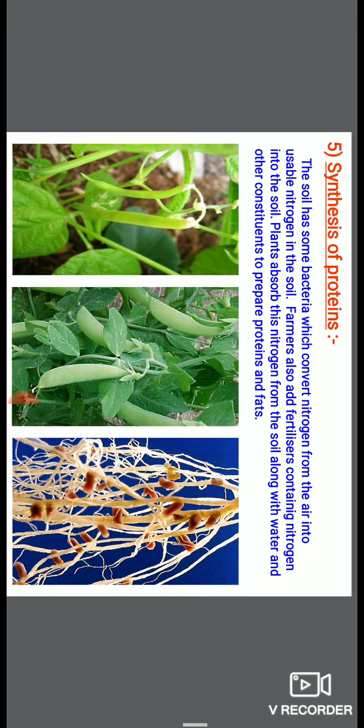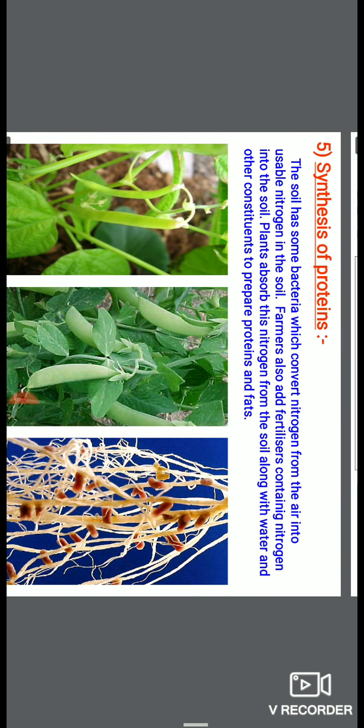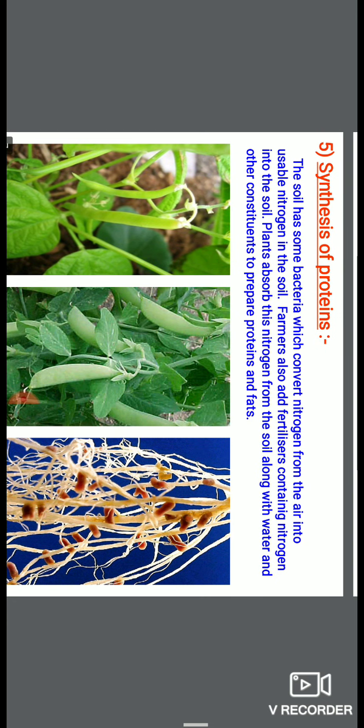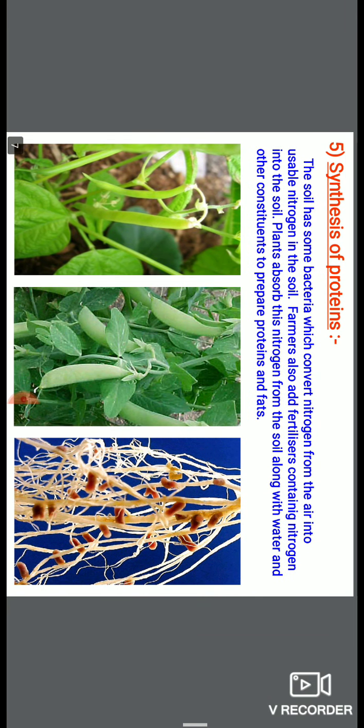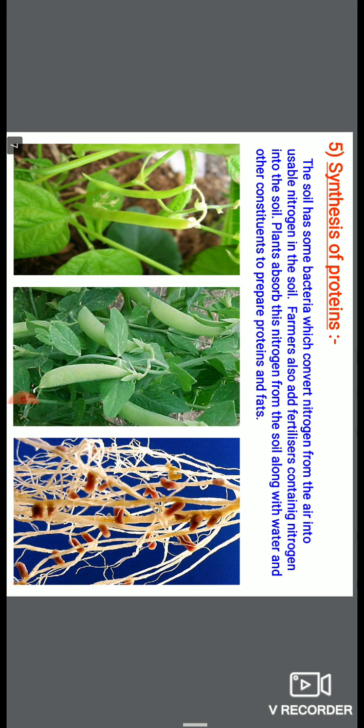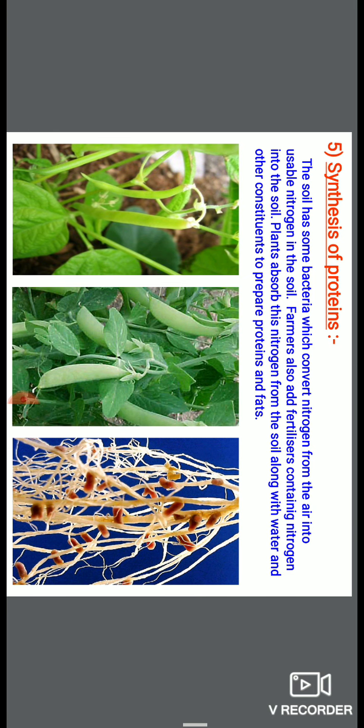Is it clear? It means the nitrogen requirement of the plants is completed by the nitrogen fertilizers used in the field and the nitrogen fixing bacteria present in leguminous plants. Leguminous plants means plants that bear legumes. Like all the pulses, peas, etc., these are leguminous plants. An example of nitrogen fixing bacteria is Rhizobium. These nitrogen fixing bacteria form nodules in the roots of leguminous plants.